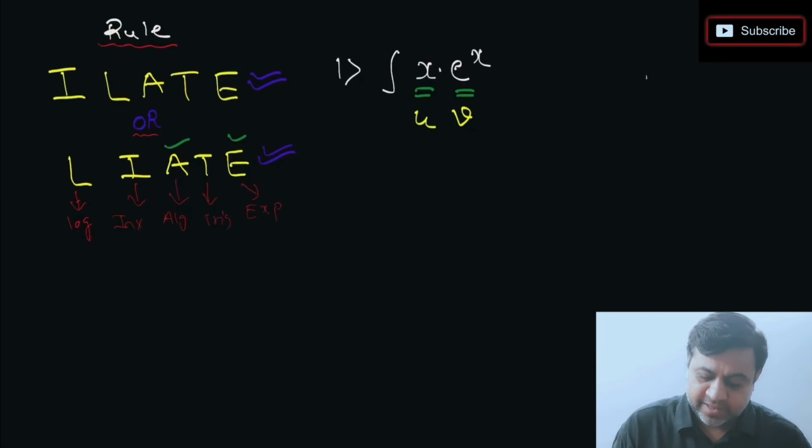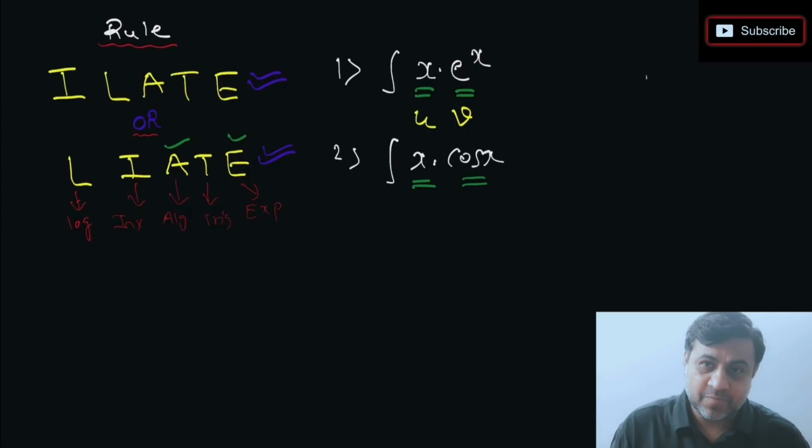Now my second example will be x into cos x. So we have taken algebraic and trigo. Now again, if you observe, algebraic is coming before trigo. Okay, so algebraic will be u and trigo will be v. Let's take one more example. Say question number 3. I'll take now x into log x.